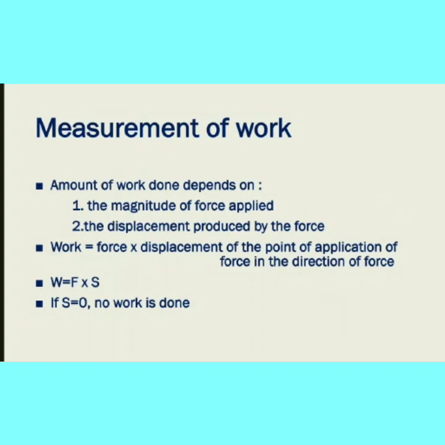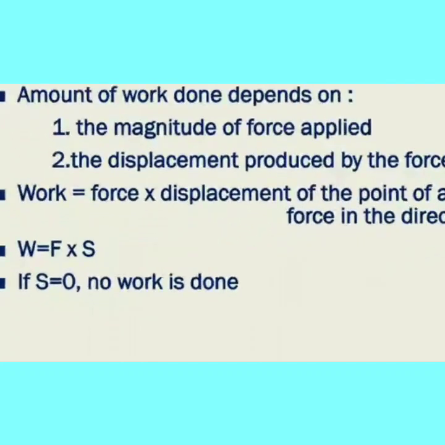From this you can tell that the work depends on F, that is force. Magnitude means the value of how much force is applied, and S is the displacement. Displacement is when you apply the force, then the displacement occurs, so it is the displacement produced by the force. So W is equal to F into S. If S is equal to 0, that is, displacement is equal to 0, no work is done.